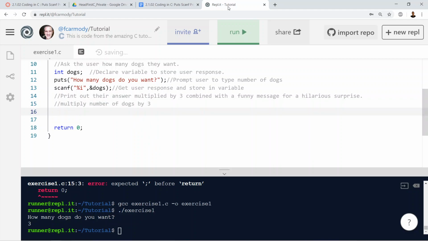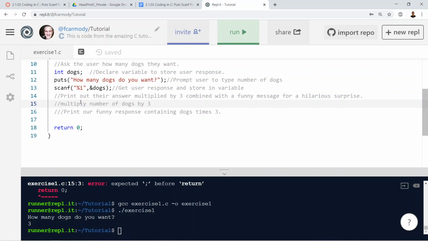That's one thing. And then we want to print out a funny response containing dogs times 3.